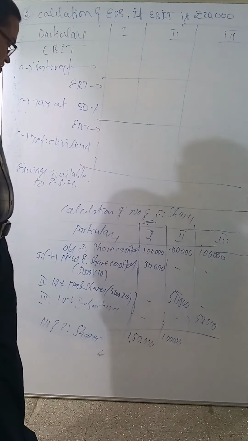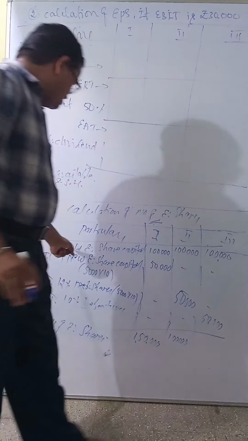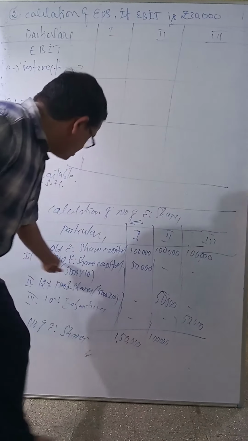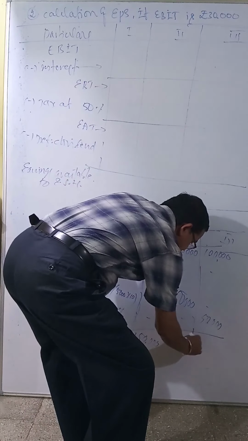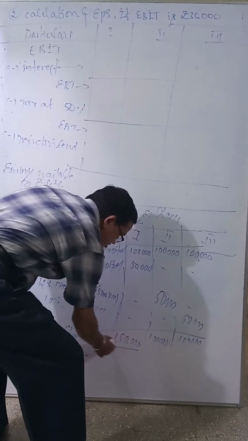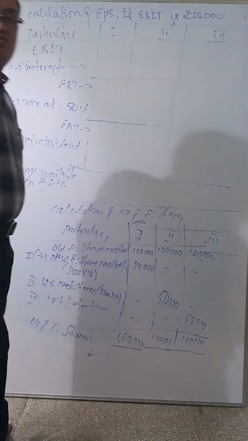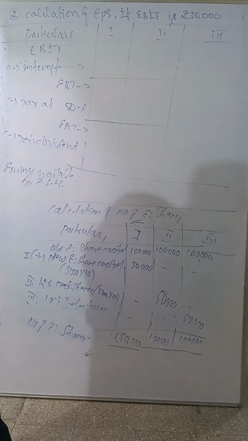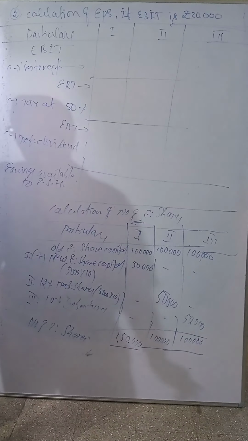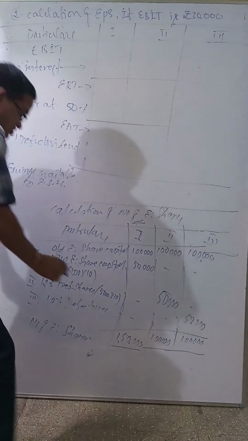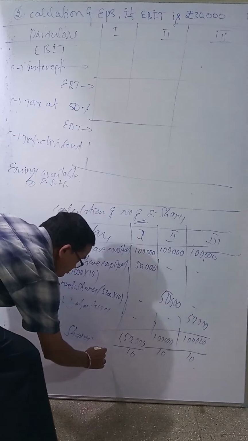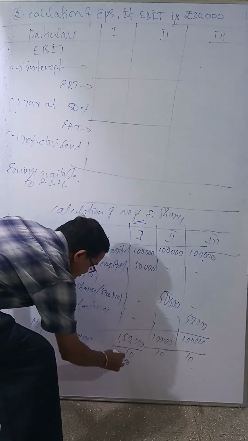Third point: again equity share capital. Old equity share capital is 1 lakh. Is there any new equity? Nil, so 1 lakh again. Divided by the value of one share, how much? 10, they have given. The company has 1 lakh equity shares of rupees 10 each. Divide by 10. So how many shares? 15,000 shares.